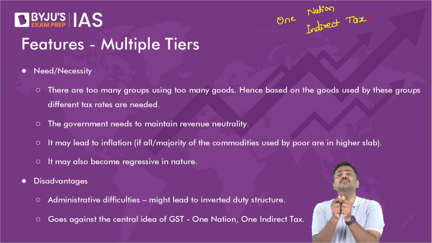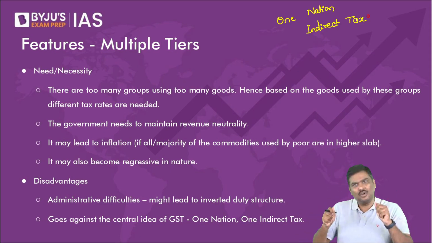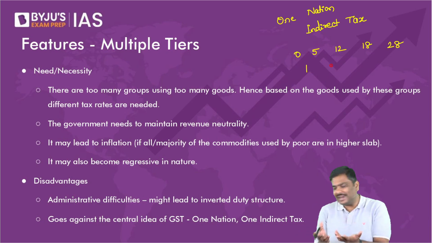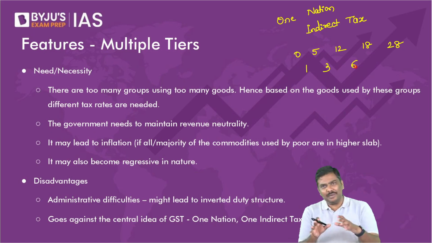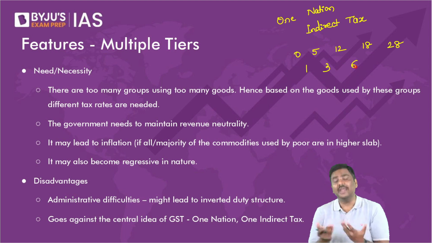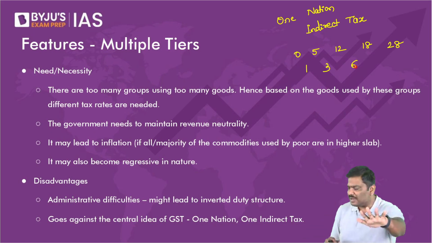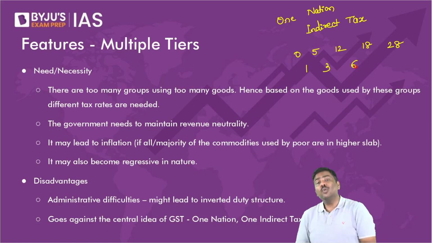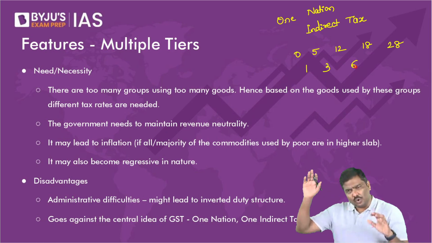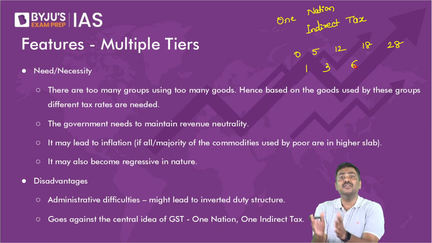Why? Why did we implement such a complicated structure? All of you will agree with me that even with 0, 5, 12, 18, 28, and 1, 3, 6%, this is a complicated GST structure. Anybody has a problem with that point? Now, the question is why did we go for this kind of structure? Why not have only 5%, only one rate of GST? Why not simply have only 8% or only 12% GST? Why this kind of structure?